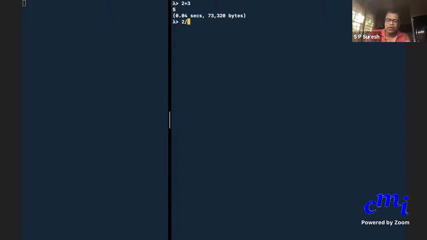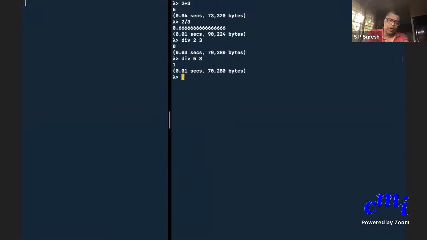So what else do you want to type? 2 divided by 3, as I mentioned. That returns a floating point number, 0.6666 whatever. You can also say div of 2 3. That will give you 0. Div of 5 3 will give you 1, whereas 5 divided by 3 will give you 1.6667. You can try other things, whatever you want, but if it doesn't know what it is, it will say wrong.